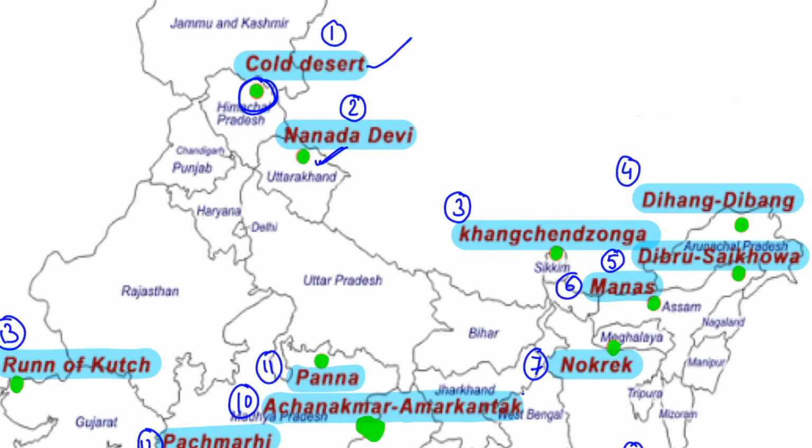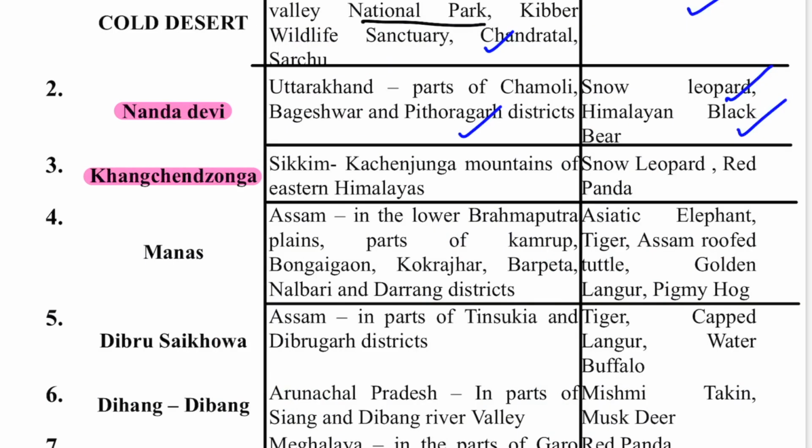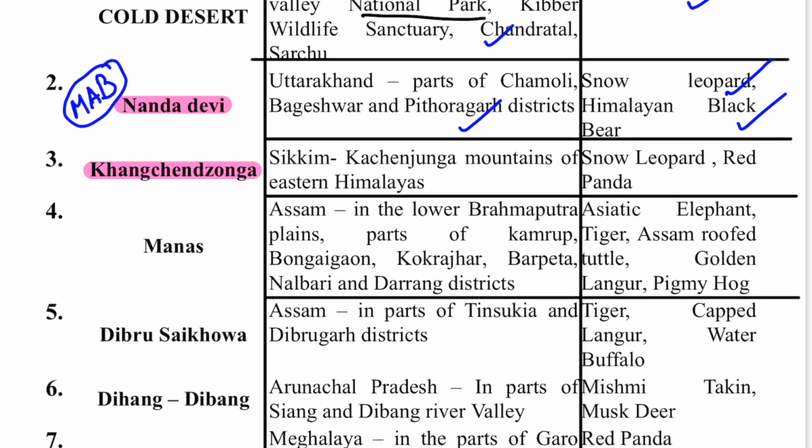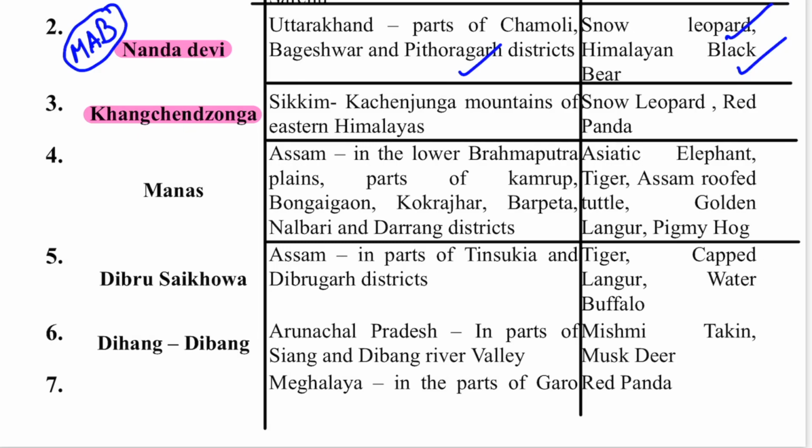This is Nanda Devi. Okay, so you can see the Nanda Devi Biosphere Reserve on the way to Badrinath. So that is the way there it is present. So Nanda Devi has got a MAB status. Okay, it is in the World Network of Biosphere Reserves. Next is your Kanchenjunga. So Kanchenjunga is in Sikkim, in the Kanchenjunga mountains of the eastern Himalayas, and the main